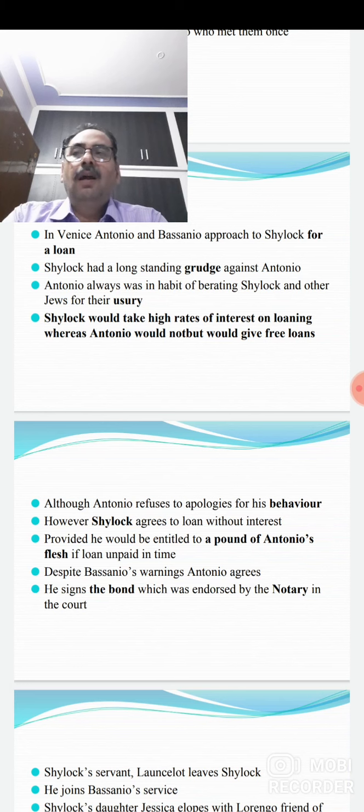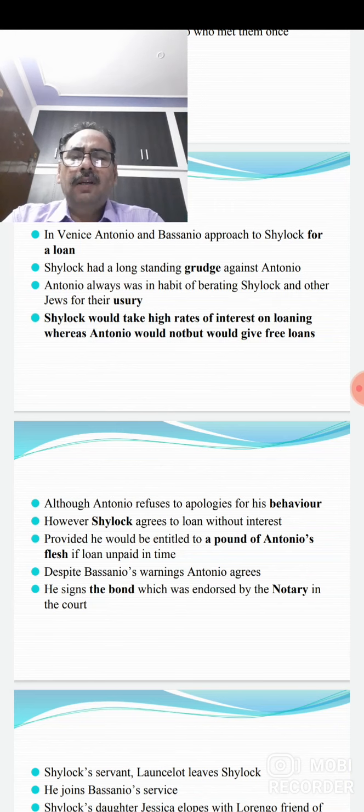Although this was a serious thing, Shylock said it's okay, it's just a joke. But okay, they will decide. Bassanio refuses and warns Antonio that he should not accept this condition.